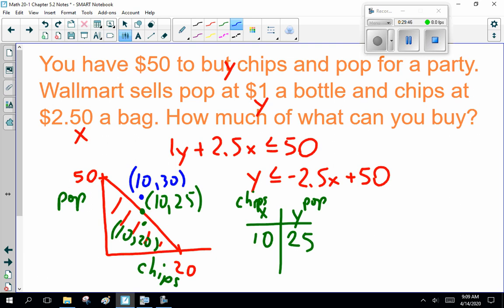All right? So if it's inside the graph or on the line, it works. If it's outside, it doesn't work. That's what I need you to be able to do.